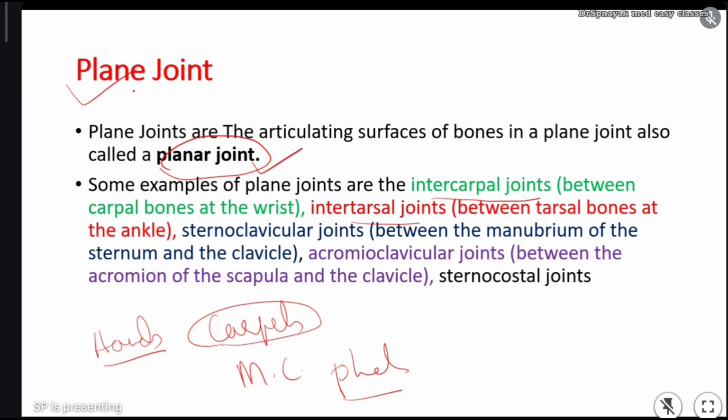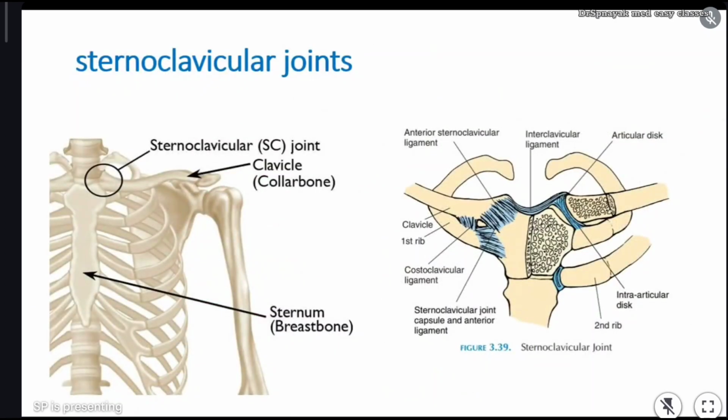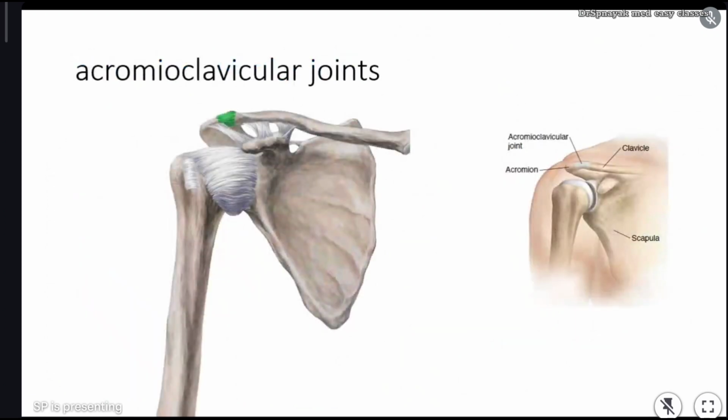So the examples of planar joints: one is intercarpal joints, second is intertarsal joints, and third we have acromioclavicular joints. In the previous class I told you what the clavicle is. The clavicle is the collarbone, and it is sitting on the acromion of the scapula and forming a very small gliding or plane joint, which is the acromioclavicular joint. I'll try to show you the image. See here, the acromioclavicular joint, near the clavicle.